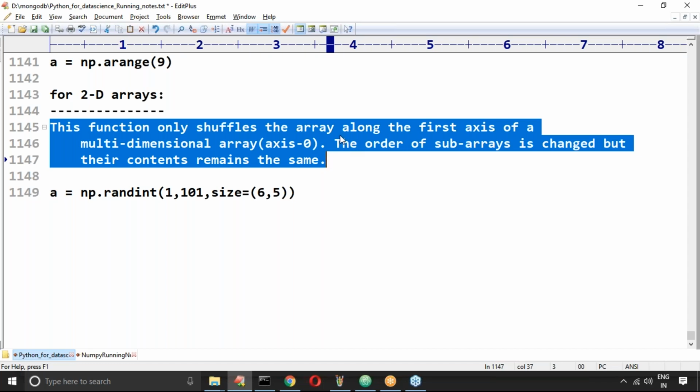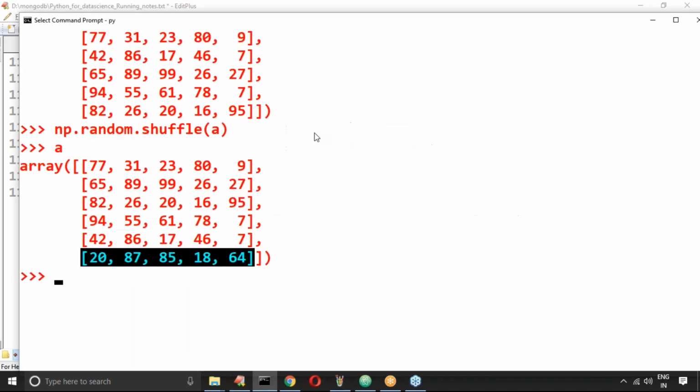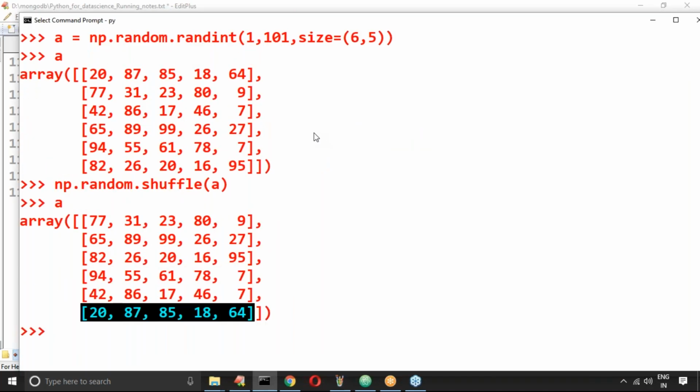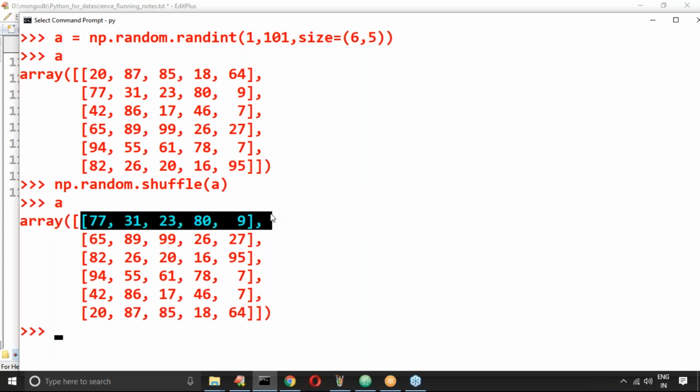Sir, first axis, column 1 changed. Can you please cross check? Where is that? Vidya, what is your doubt? No, right? Only rows. Column 1 elements: once rows are going to be changed, the row number is changed.